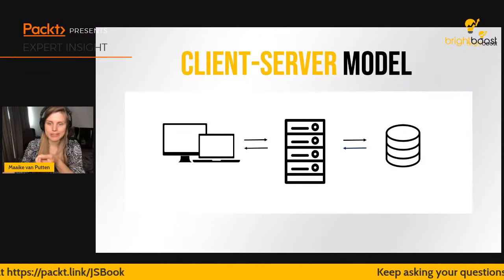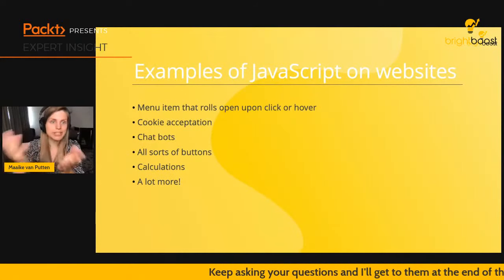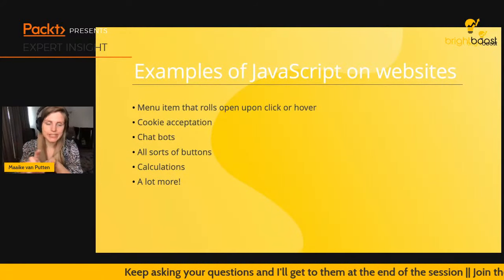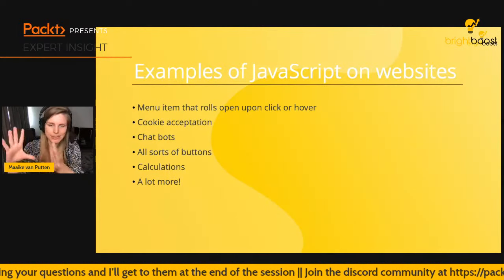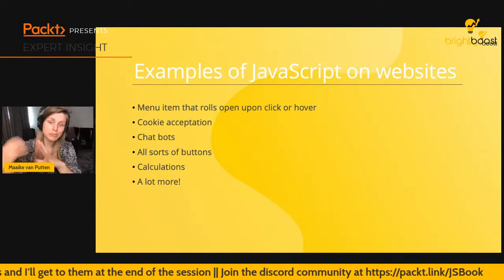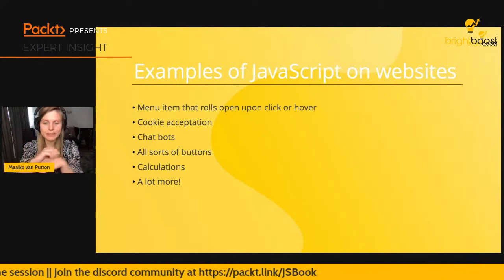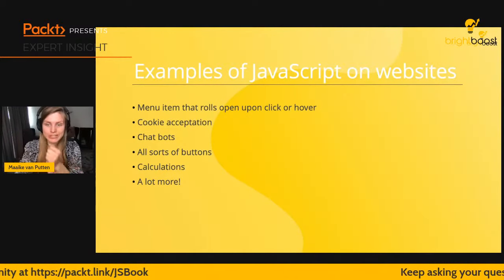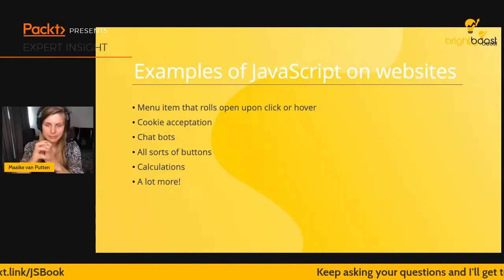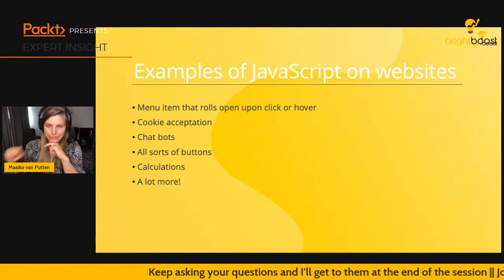These are simple examples. So for example, logic like a menu item that rolls open when you click on it, or when you accept the cookie notification on a website and the message disappears, or a chatbot that pops up after 30 seconds asking, hey, can I help you? And actually all sorts of buttons. You can think, for example, of calculations on websites, so a simple calculator. This is probably being done on your client without any connection to the server.